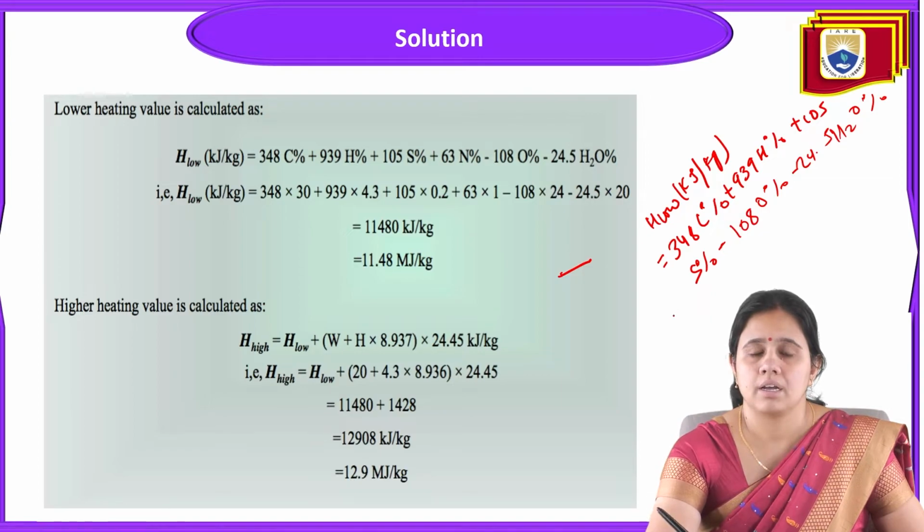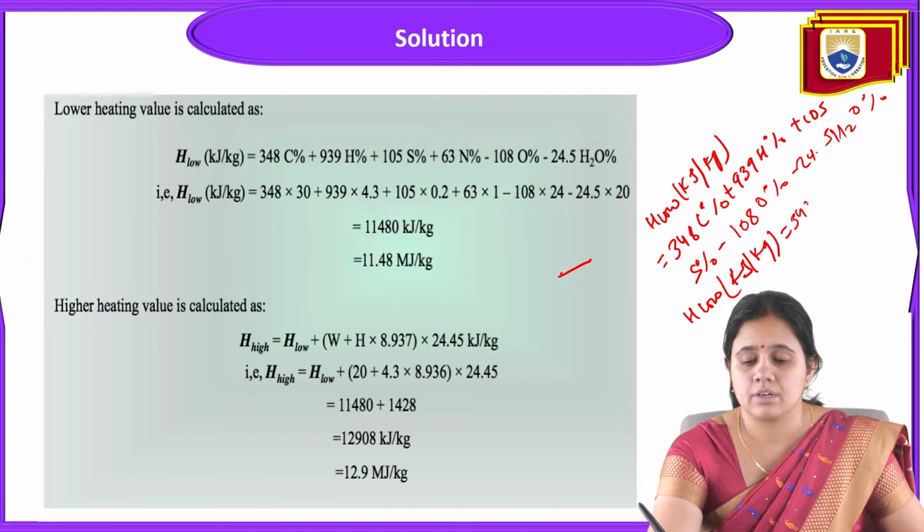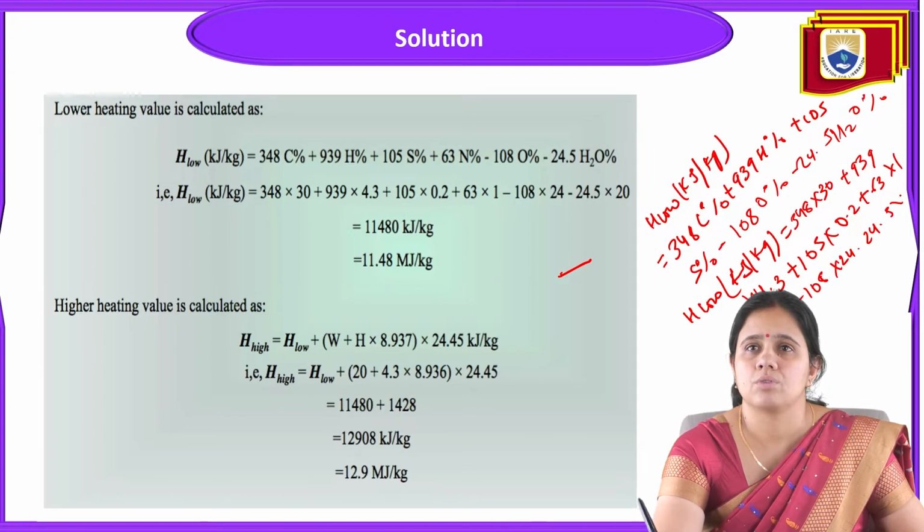So the heating value at low temperature, in kilojoule per kg, is equal to 348 into 30 plus 939 into 4.3 plus 105 into 0.2 plus 63 into 1 minus 108 into 24 minus 24.5 into 20.